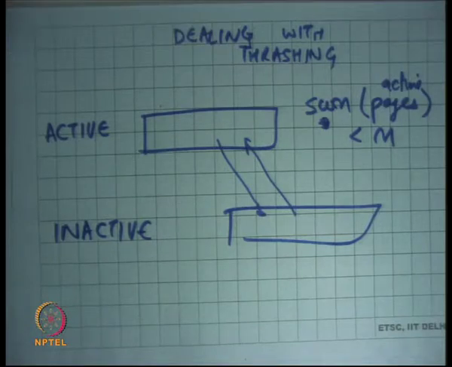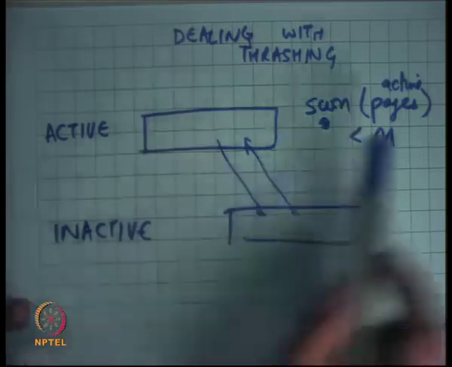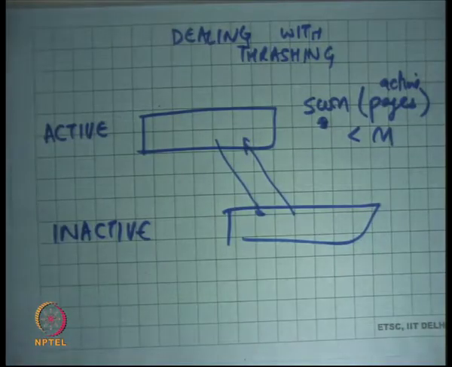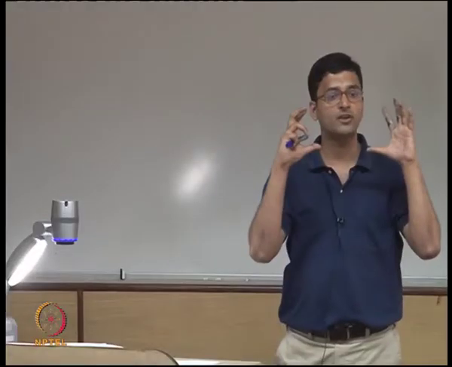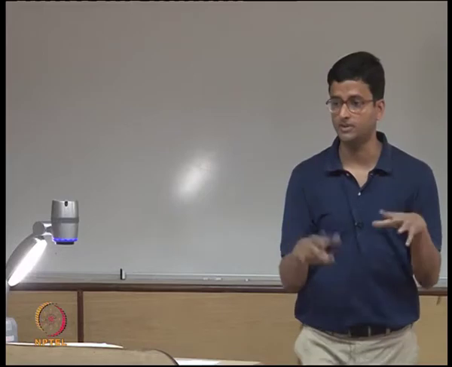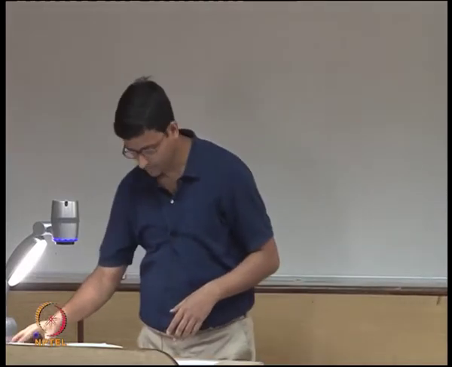So it's the scheduler playing in consonance with your virtual memory subsystem to figure out which processes should be run at this point, so that the system doesn't start thrashing. Now the question is, how do I figure out the size of the active pages of a process? Notice I'm not just asking how much memory is allocated in the process, that's not important. What's important is the set of pages that are actually being used by this process in an active way.